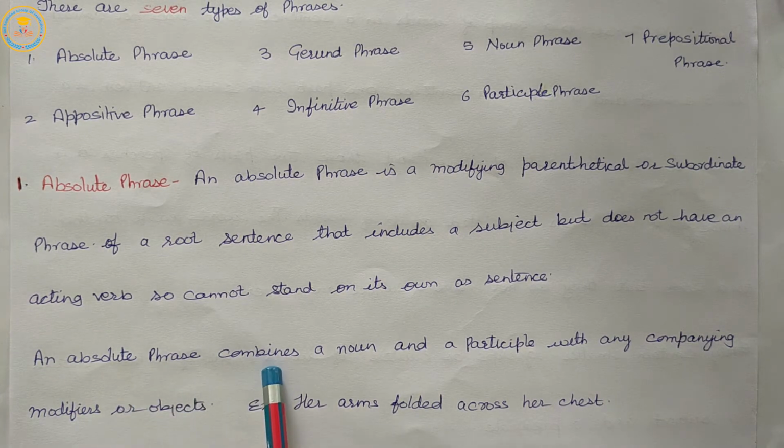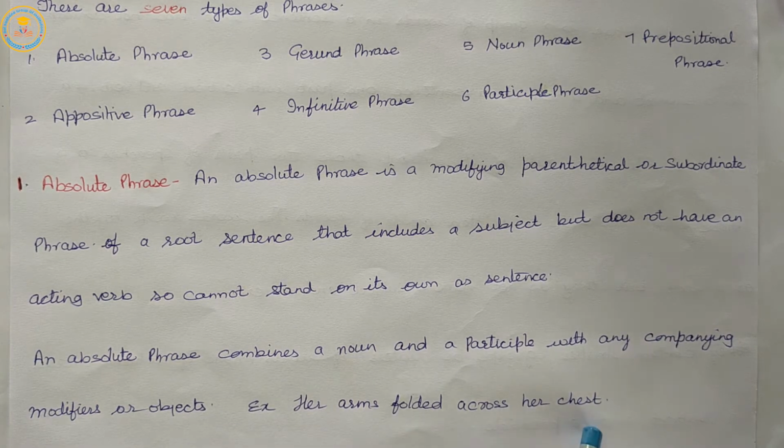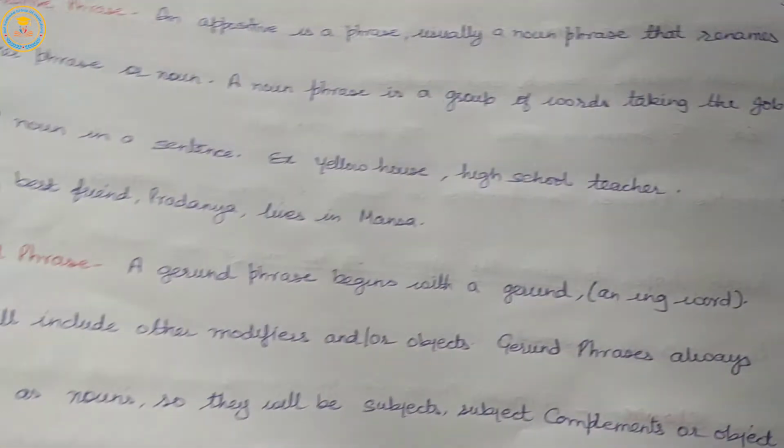Example: her arms folded across her chest. So, an absolute phrase combines a noun and a participle with any accompanying modifiers or an object.